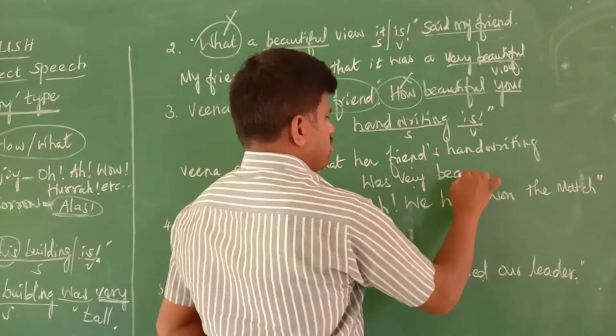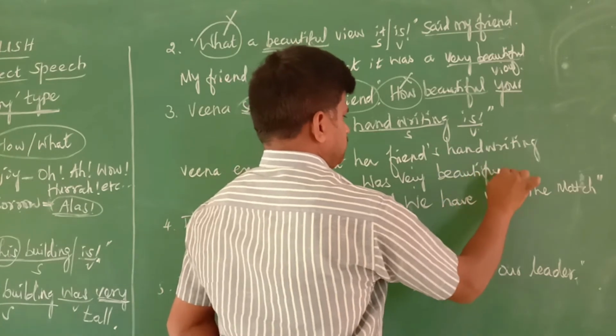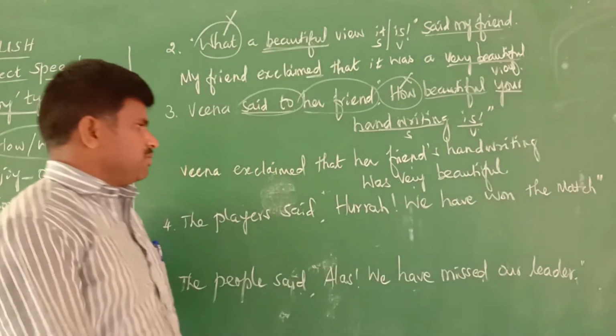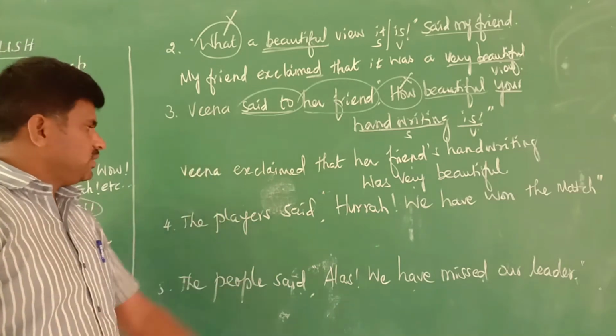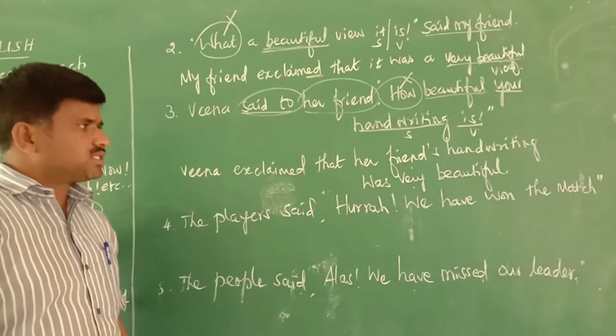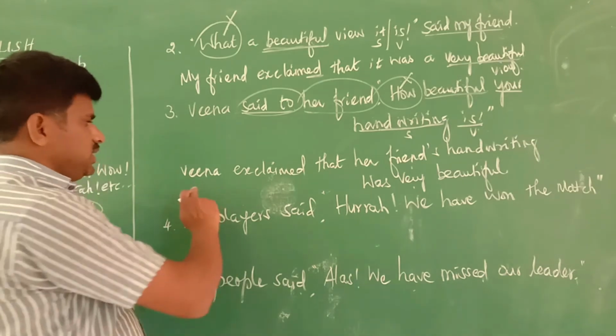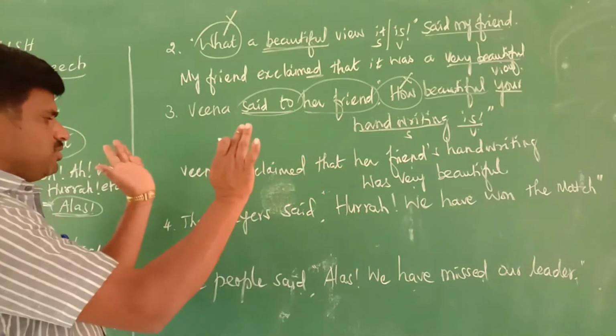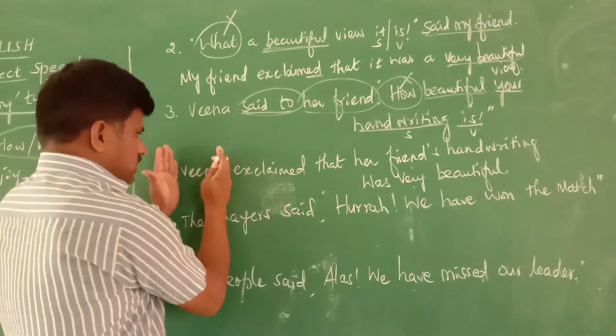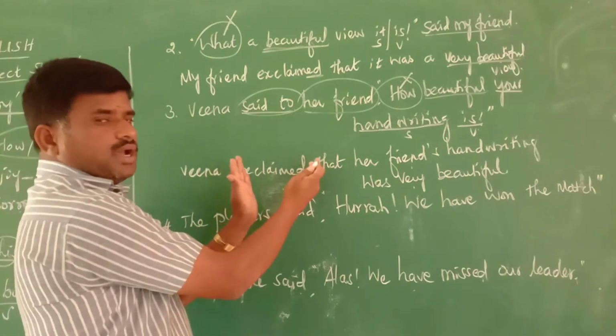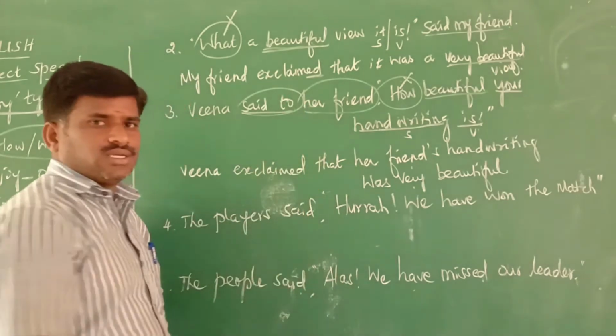Very beautiful, full stop. Now see, we will write the answer again: Veena exclaimed that her friend's handwriting was very beautiful. Now see, the answer is correct. The only thing you should keep in your mind is subject, next verb. So after writing the verb, you should write "that," which is a conjunction.